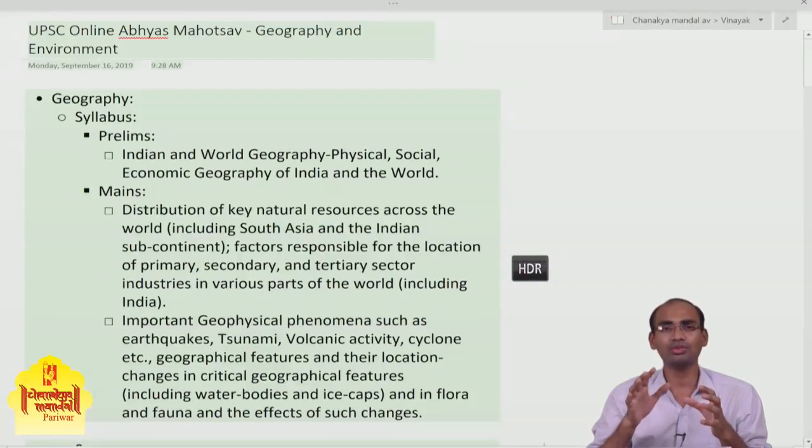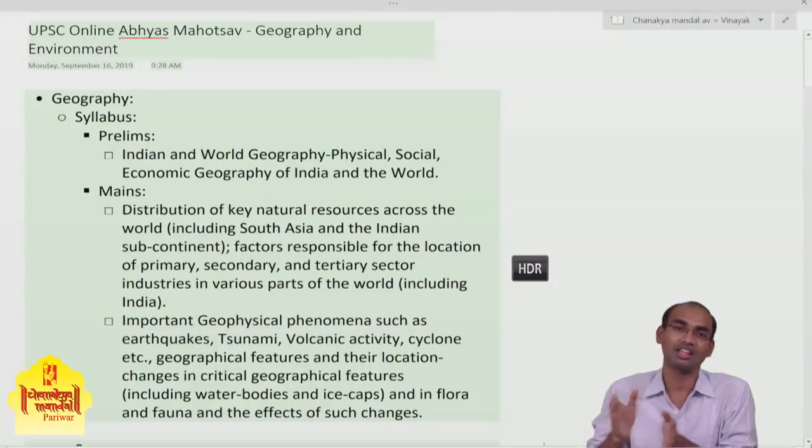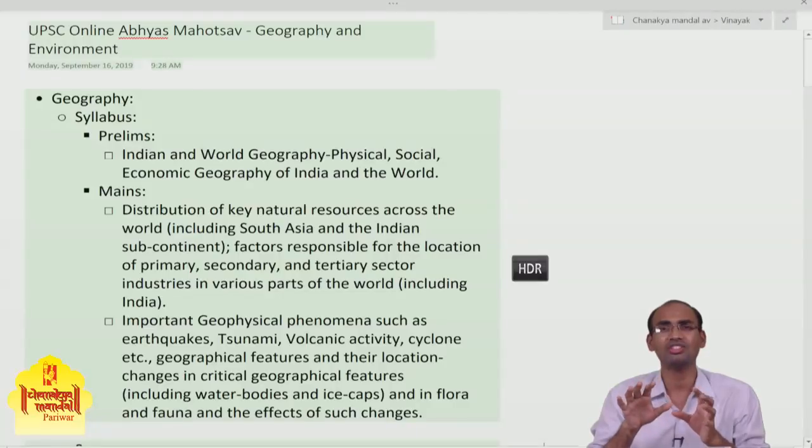We all know that the nature of the UPSC prelims and mains examination is changing, and it is changing drastically. The nature and type of questions from various segments of the UPSC syllabus are changing very fast.